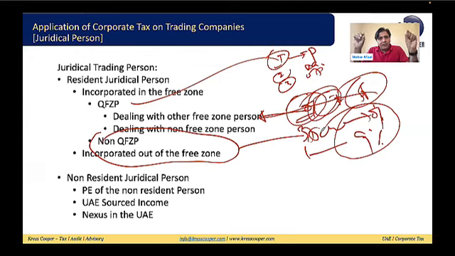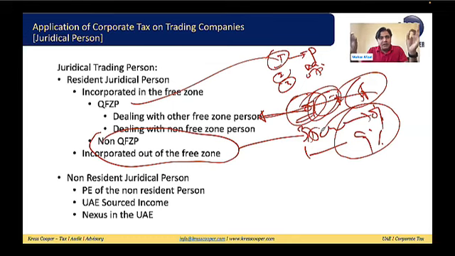So now there is a possibility this PE of the non-resident person is on the mainland, or this PE is within the free zone. If within the free zone, then the question arises, is this PE a qualifying free zone person, or a non-qualifying free zone person?